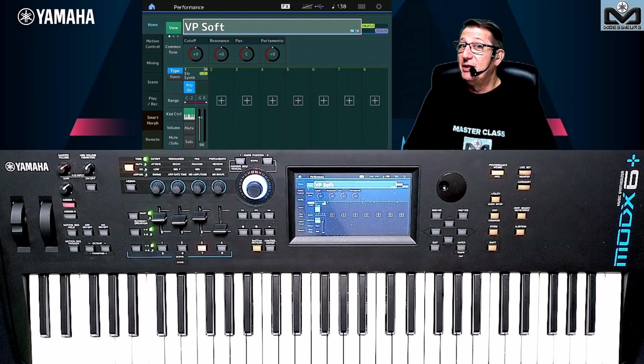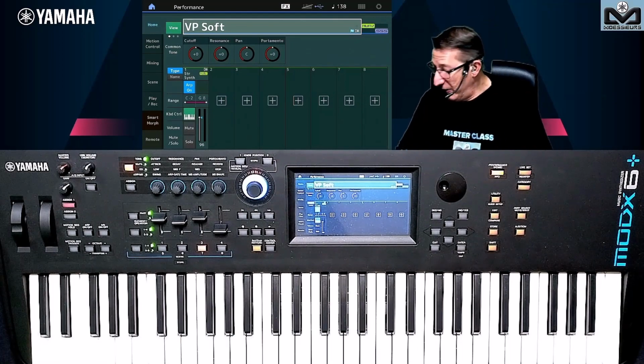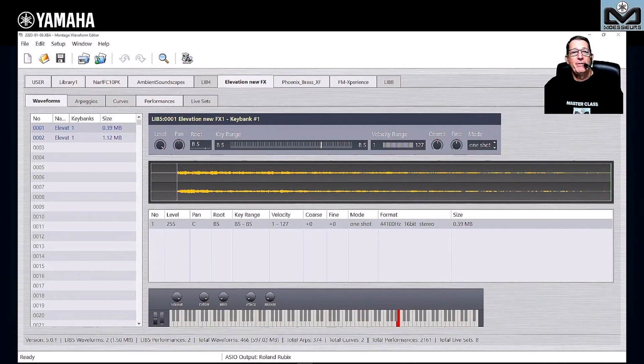And that's today's topic, because we are going to work on the waveform editor. So let's go on it. I'm here now, and we are going to talk about the waveform editor.